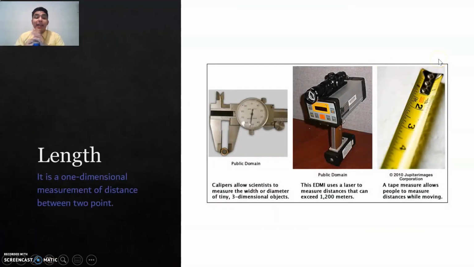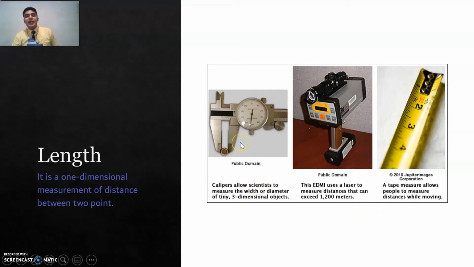We can also measure length. And it is a one-dimensional measurement of distance between 2 points. Just like I have my ruler right here. There you go. So in my ruler right over here, I can use it to measure, for example, my mouse. So what's my mouse's length? It's around 9 centimeters, okay?